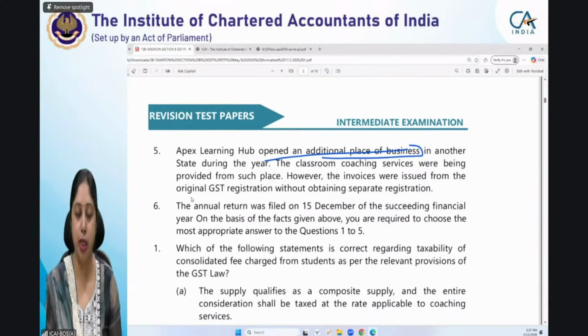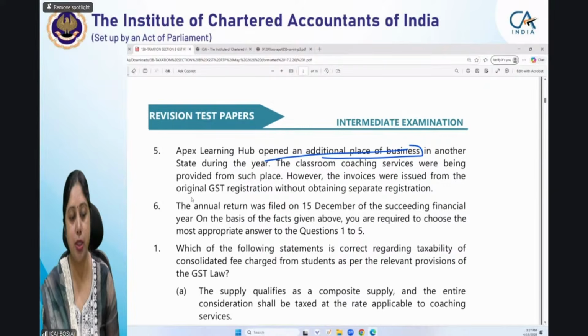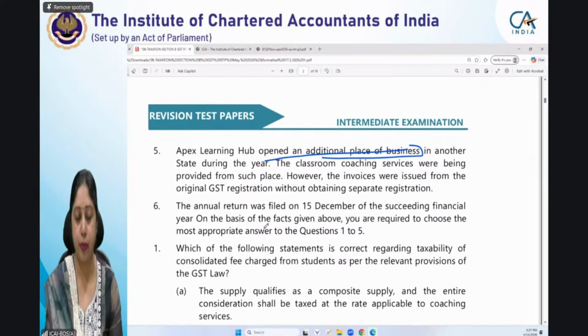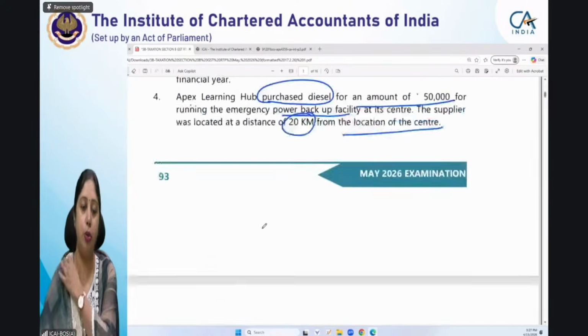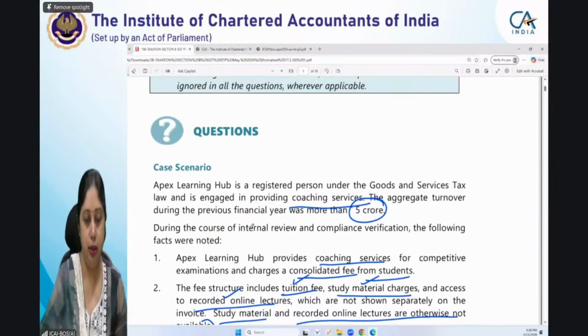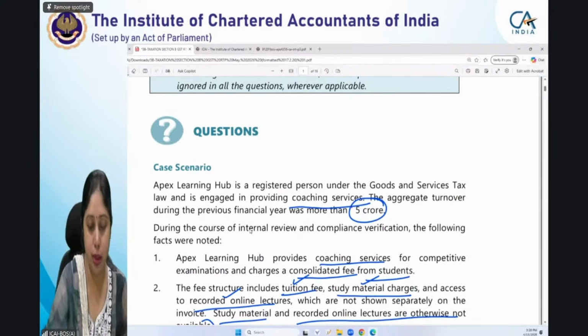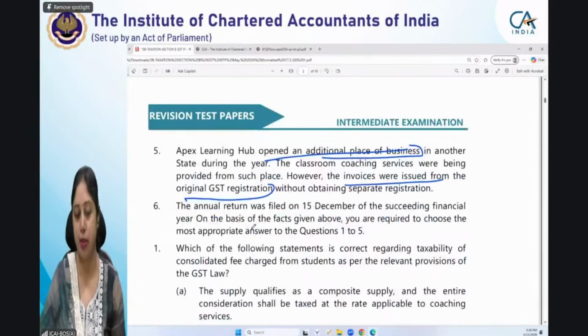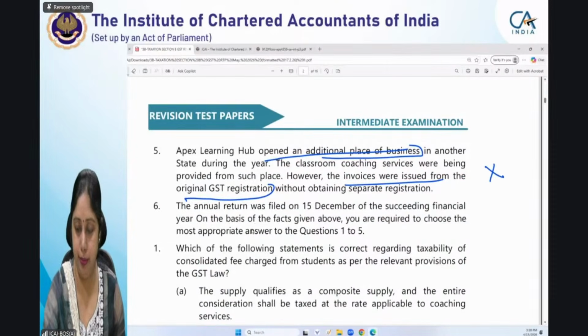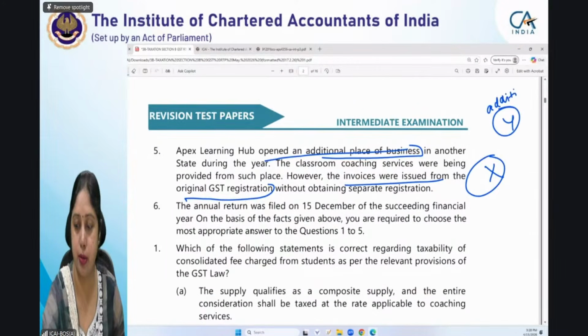Now this additional place is in some other state. The classroom coaching services were being provided from such place. However, the invoices were issued from the original GST registration. So the original GST registration was, okay, it is not mentioned in which state, but suppose in state X its registration was there. So in state Y also it has started providing services, and there also it has opened an additional place of business.